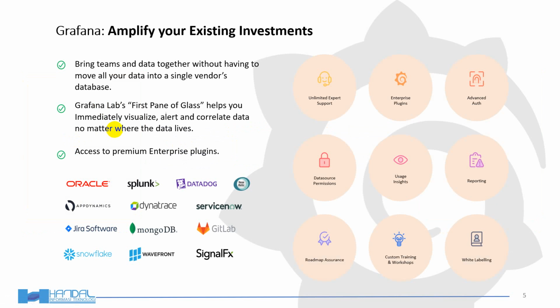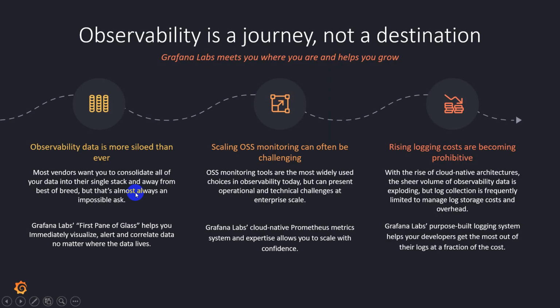Grafana is unique because it amplifies your existing investment. Grafana doesn't replace what you already have; instead, Grafana can coexist together with what you already have. Bring teams and data together without having to move all your data to Grafana. With Grafana's single pane of glass, you can immediately visualize, alert, and correlate data no matter where the data lives. And with plugins and with our partners, we can work with almost everyone.